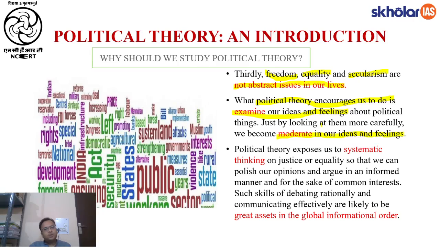And how does one moderate one's ideas and feelings? When we are aware of the various aspects of an issue, right? If we are more learned, if we are more reflective, if we know nuances associated with these kinds of political ideals, then there is less chance that we will be adamant on our position. And if we are not adamant on our position, there is a possibility of more peace in the society, right?